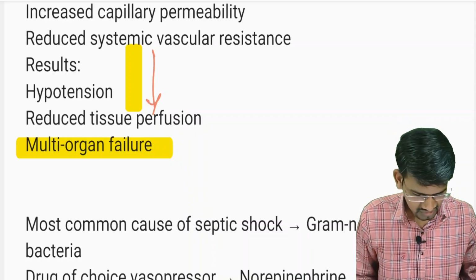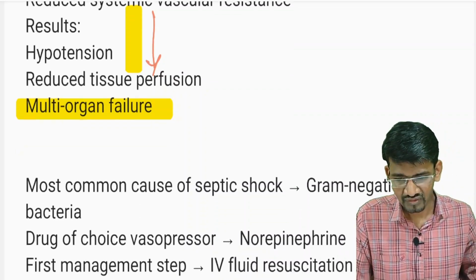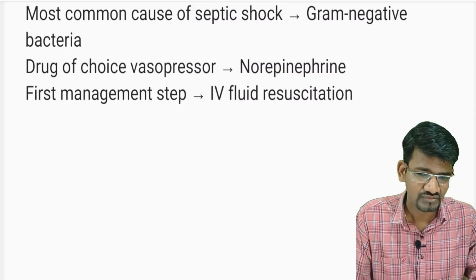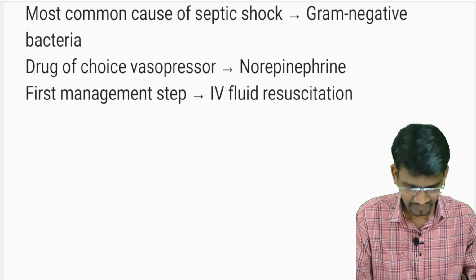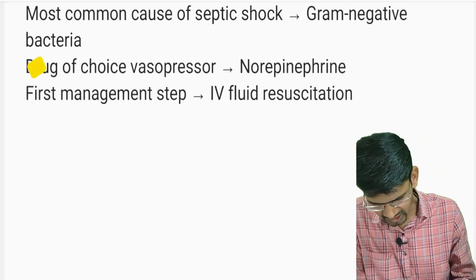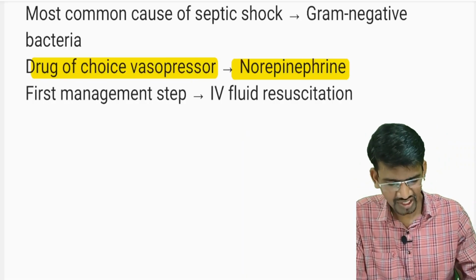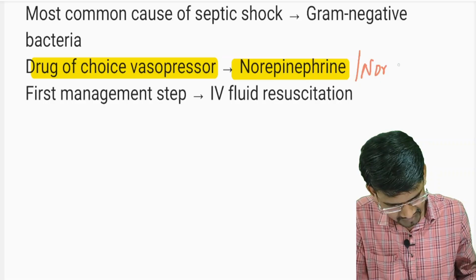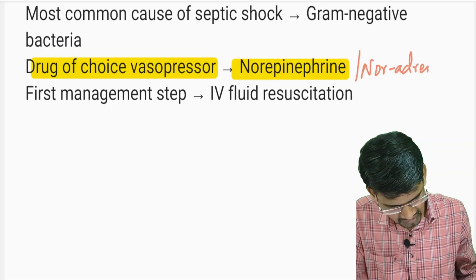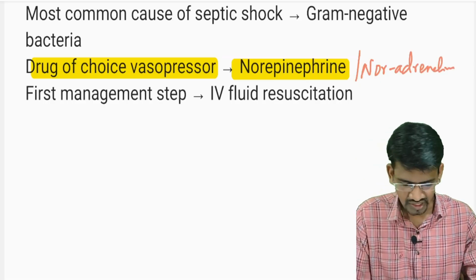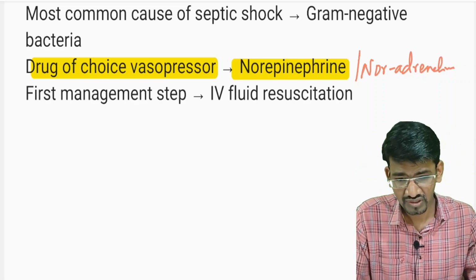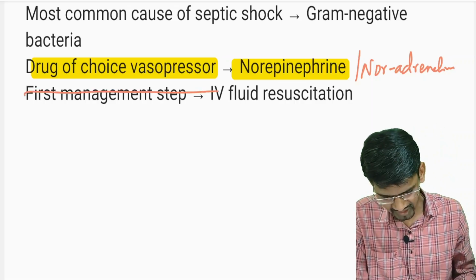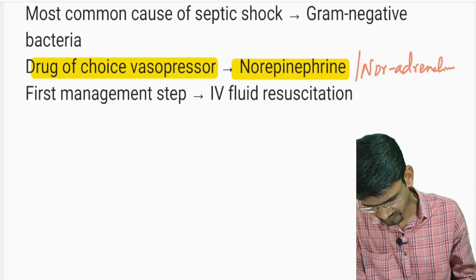So what is the treatment here? Majorly we have to improve the cardiac output by giving vasopressors. The drug of choice here is the vasopressor norepinephrine, or noradrenaline. And next, high fluid resuscitation has to be done. So this is the first management. First we have to improve the fluid volume.